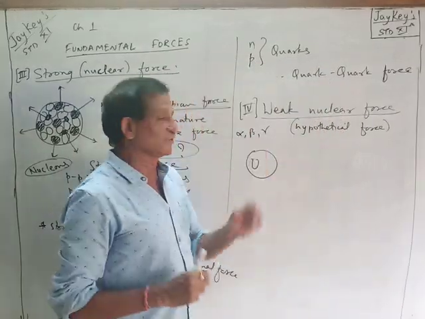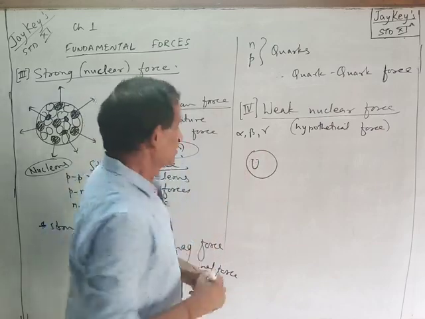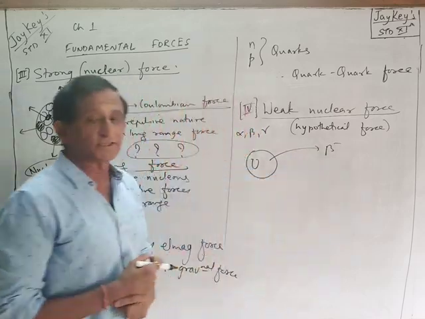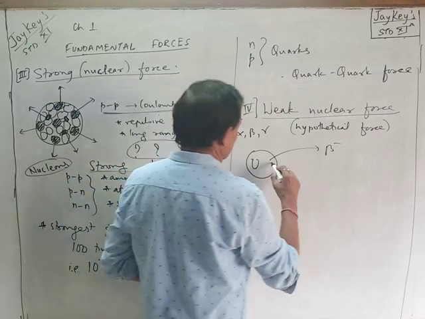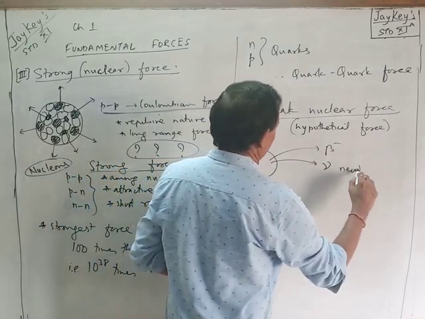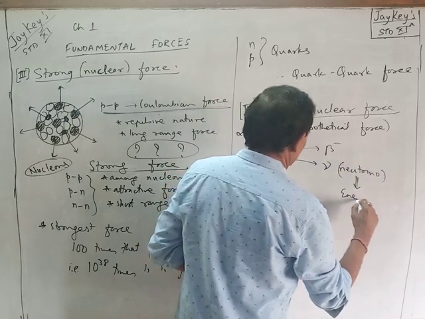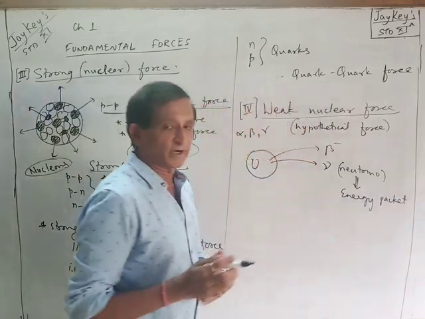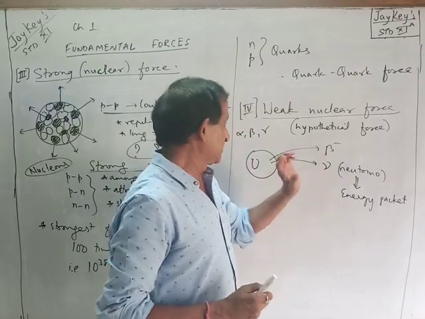Now, when a beta radiation is emitted from a heavy nucleus, along with that another particle also comes, and that particle is called a neutrino. A neutrino is nothing but an energy packet. It's not a concrete particle. It's just a packet of energy which comes out along with a beta particle.